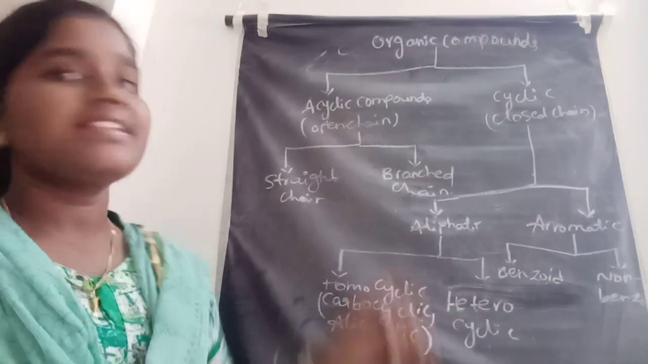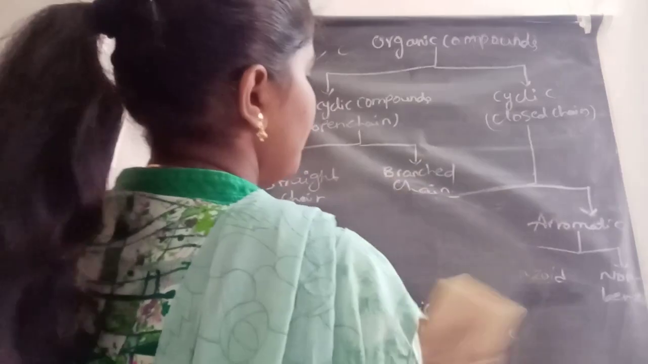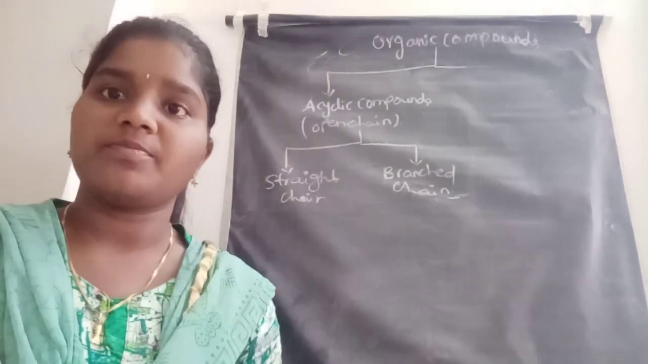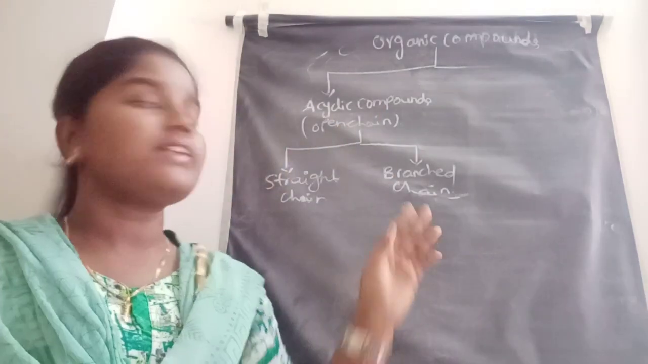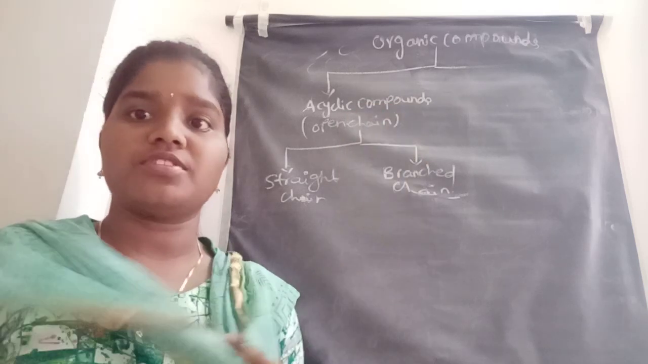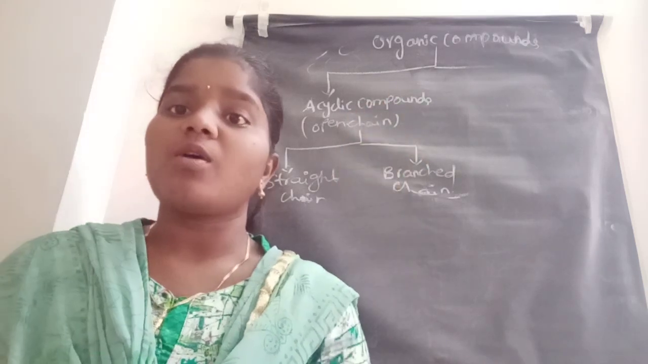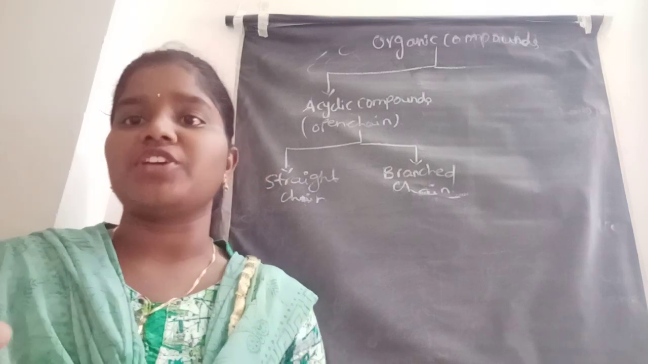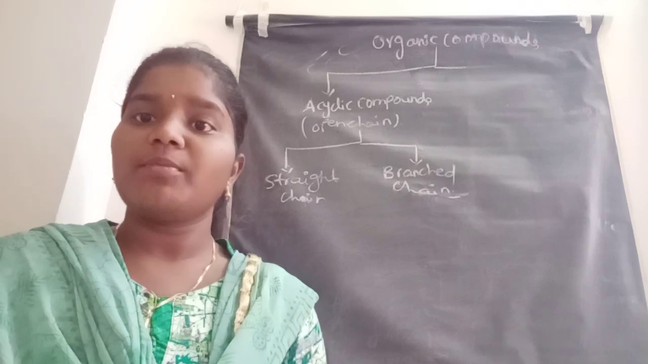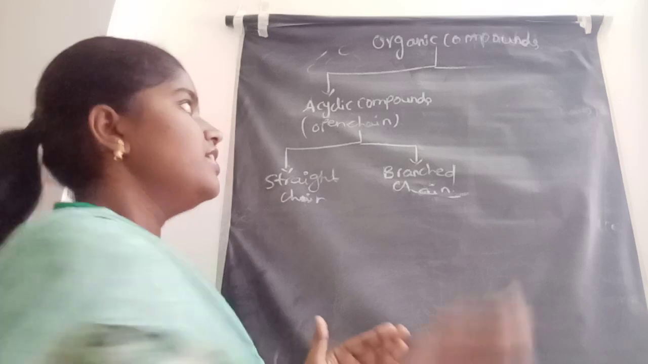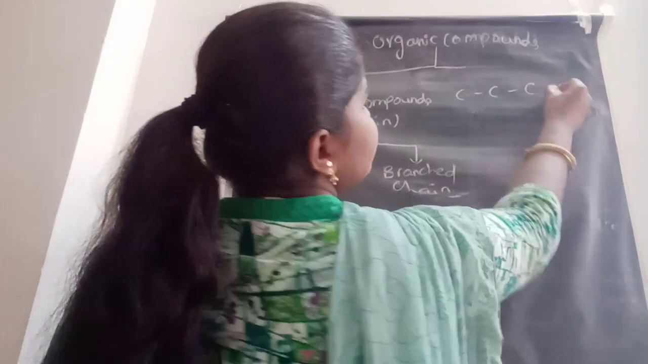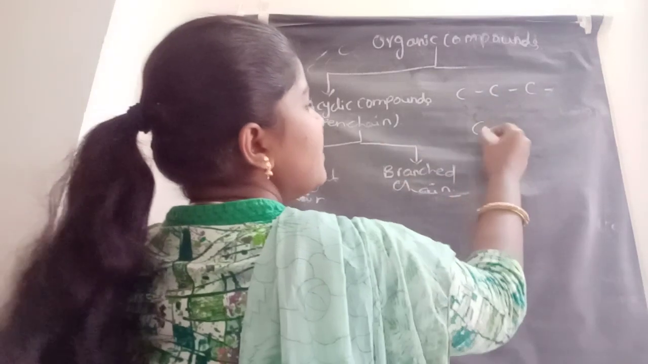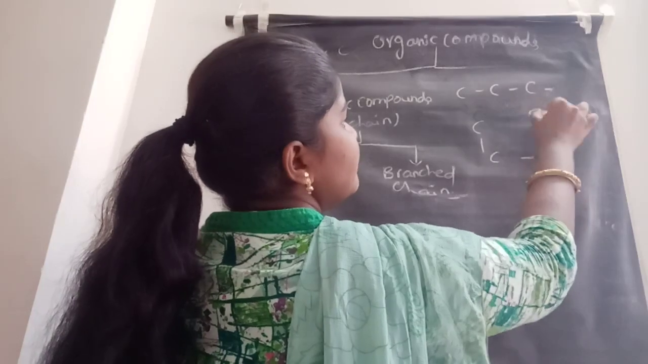Let us see one by one with classical examples. Let's first see acyclic compounds. Acyclic means absence of ring form, so the carbon atoms are arranged in the form of an open chain. It's not a closed chain. The carbon atoms are arranged in the form of an open chain like this. Here the carbon atoms are arranged openly or straightly. It's not arranged in the form of a branched chain.